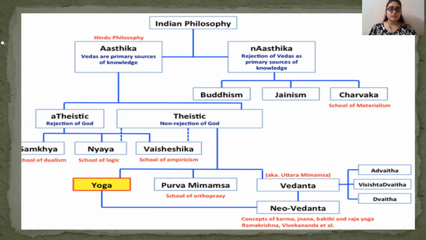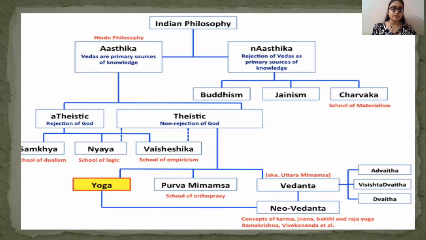First, see the bifurcation of Astic. The Astic is again bifurcated into two. Under Astic or orthodox school of philosophy, we will have 6 philosophies. That is the main basis of this lesson. We are going to learn these 6 basic philosophies of ancient India in this lesson. For this purpose only we are taking up the lecture. Now again, these 6 philosophies are divided into two broad sections: atheistic and theistic.